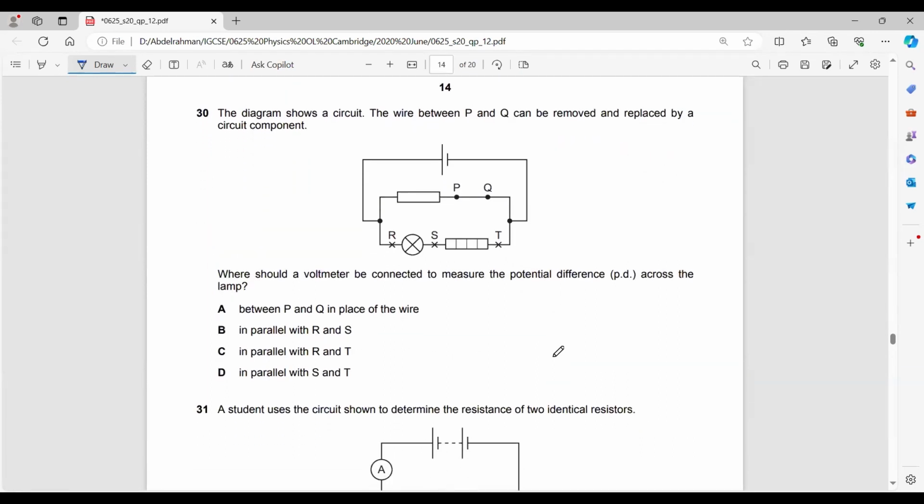The wire between P and Q can be removed and replaced by a circuit component. Where should a voltmeter be connected to measure the potential difference across the lamp? A voltmeter between R and S. That's quite easy.